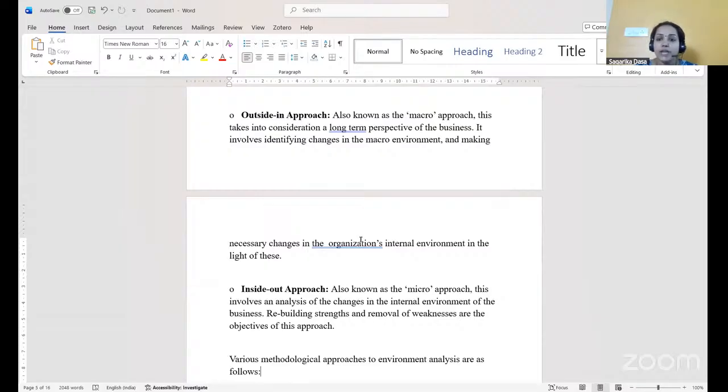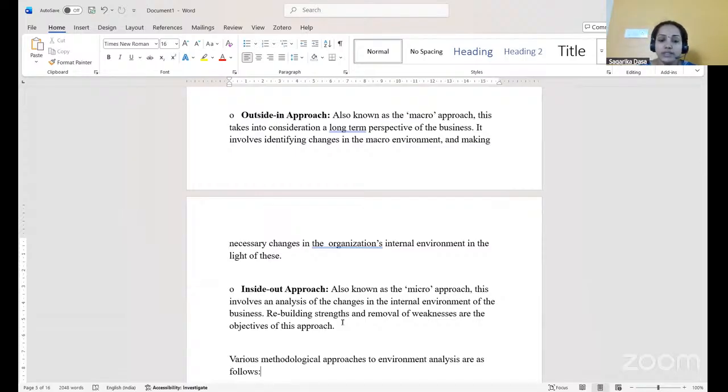That means it is a micro approach, going from micro factors to macro factors, that is, from internal factors to external factors. The inside-out approach is also known as the micro approach. This involves an analysis of changes in the internal environment of the business. Rebuilding strengths and removal of weaknesses are the objectives of this approach. So the major focus of the inside-out approach is internal.